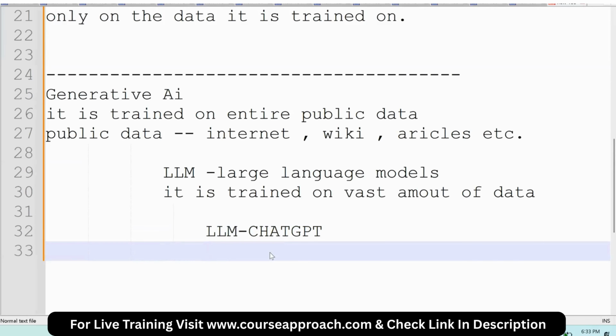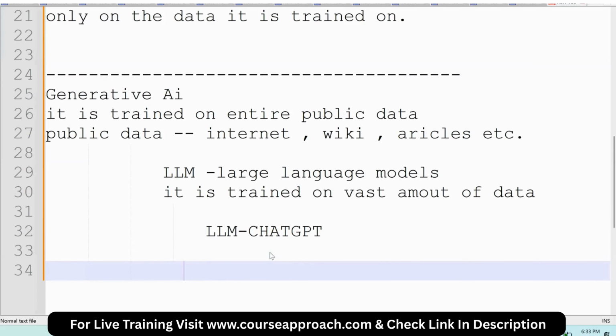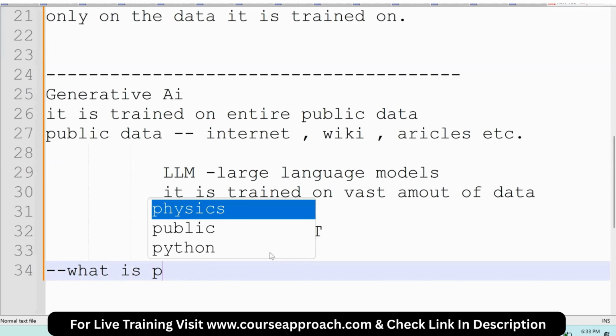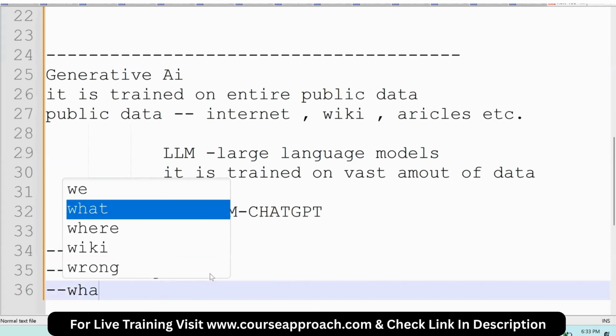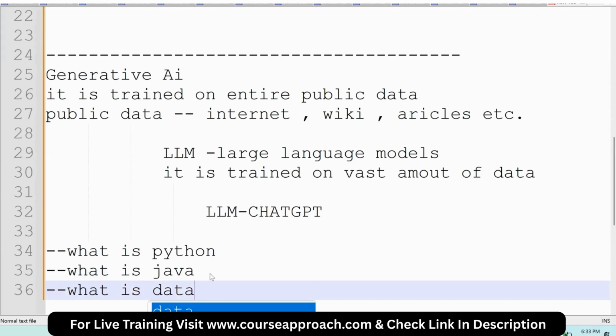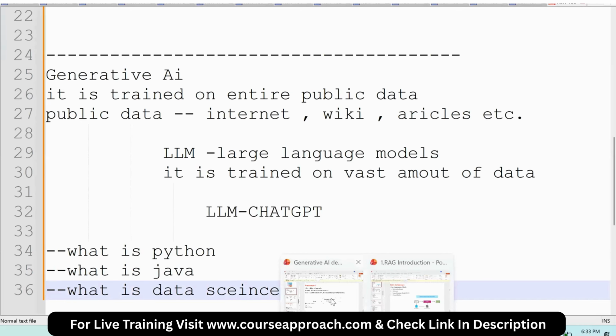Now this ChatGPT is trained on billions of parameters on entire internet data, public data. Now I'll ask, what is Python? It will give the answer, because on the internet we have the information related to Python. Or, for example, what is Java? It will give. What is data science? It will give. Whatever question I ask, it will give. This is generative AI. Again, in this generative AI also we have some limitations. I'll come to that point later.